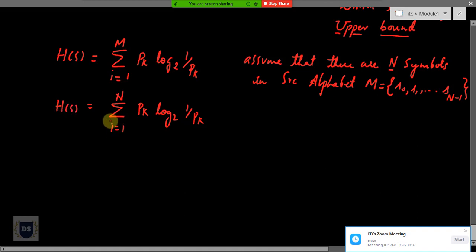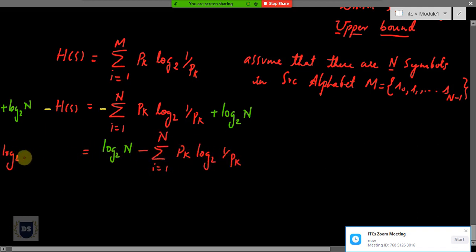Now let's multiply with a negative sign on both sides, and if I do so, I'll be getting a negative sign over here. To this expression, let me add log to the base 2 of n on both sides. Now if I rearrange this, what I have done is a simple mathematical rearrangement, where I had log to the base 2 of n over here, which I have moved to term 1 in my next step. Let this be our equation number 1.